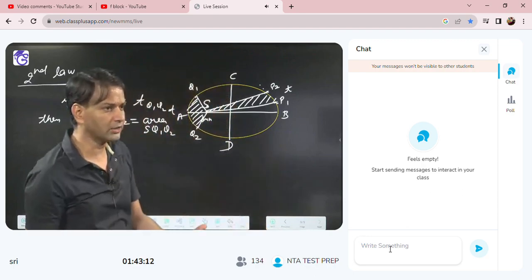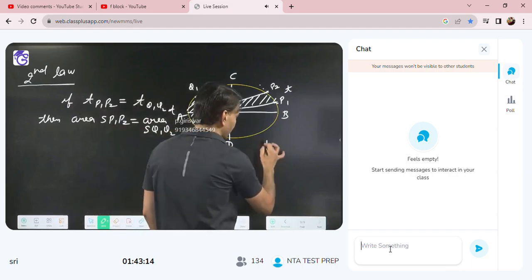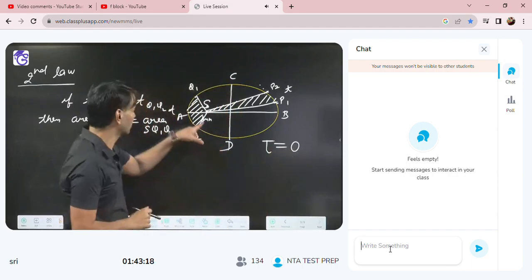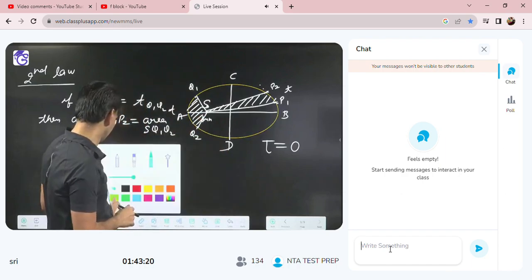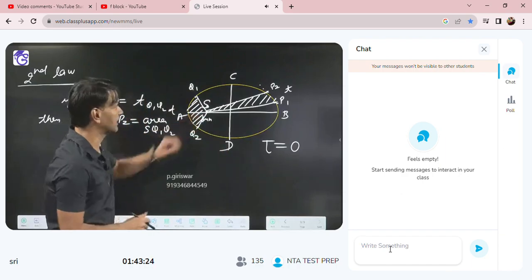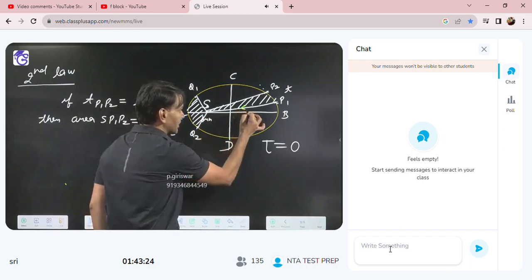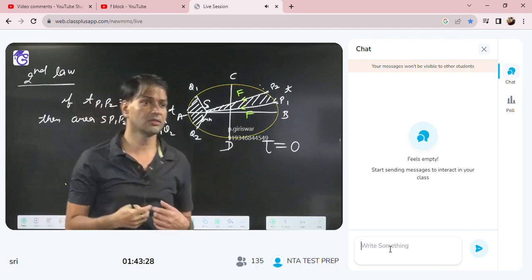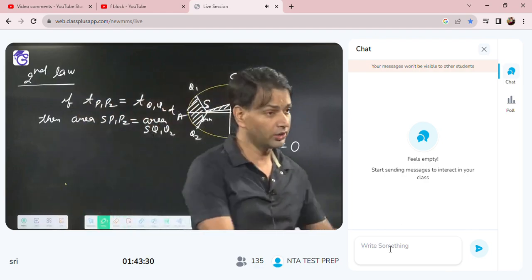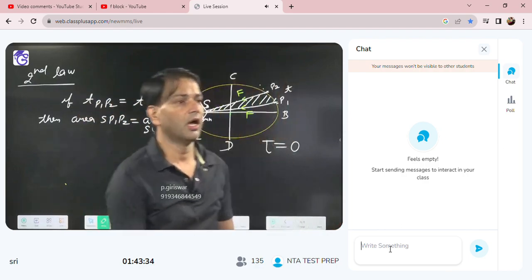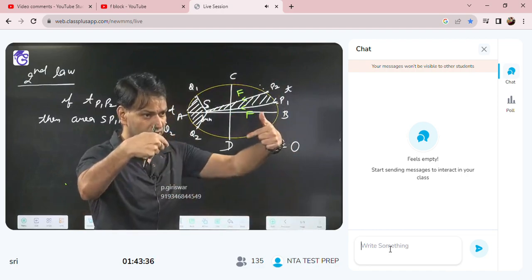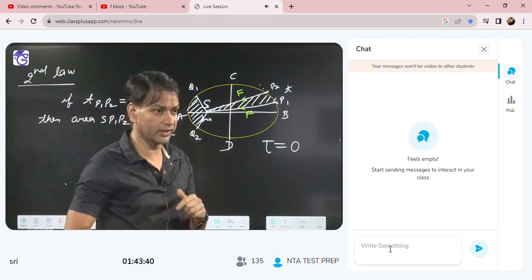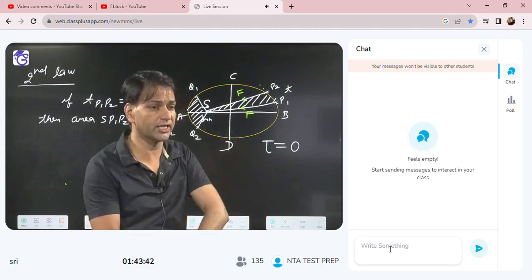No external torque. So here torque will be what? Torque will be 0. Why? Because the Sun is applying the force on the planet towards itself. At any position, the Sun is applying the force towards itself, because the Sun is attracting the planet. Okay, so an external force is there.